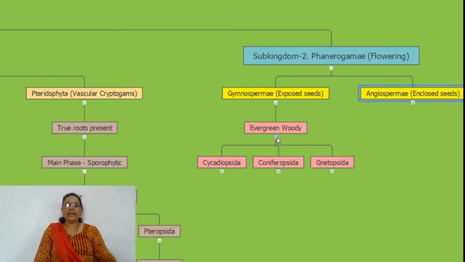They are divided into three classes: Cycadopsida, Coniferopsida, and Gnetopsida. Cycadopsida has the example Cycas; Coniferopsida has Araucaria and Cupressus; and Gnetopsida is a single genus division, Gnetum, the only woody climber under the gymnosperms.